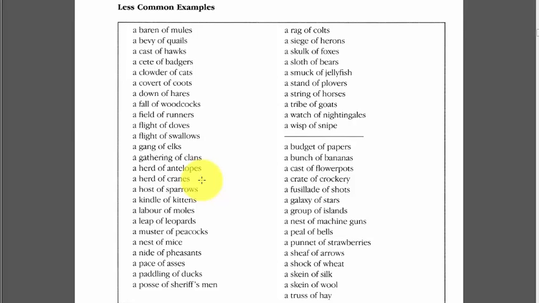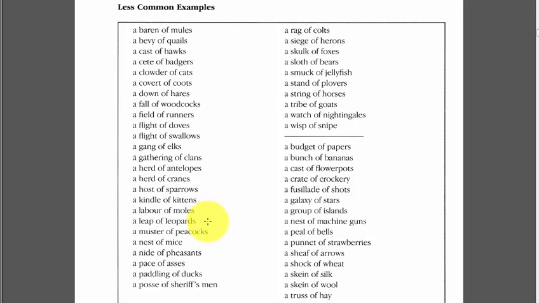Then we've got a herd of cranes. So a crane is a huge, long-necked, long-legged bird. The next one is a host of sparrows. Sparrows is a small type of bird. A kindle of kittens. A labour of moles. A mole is a small mammal with poor eyesight. Usually buries holes in the ground. That's what they're most famous for.